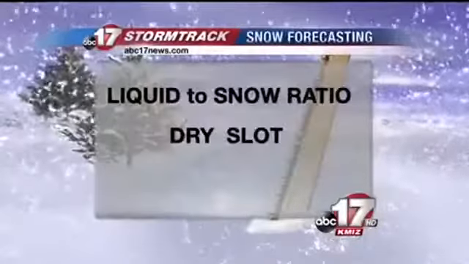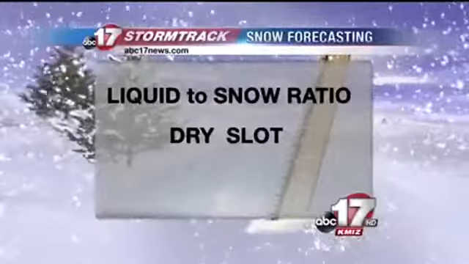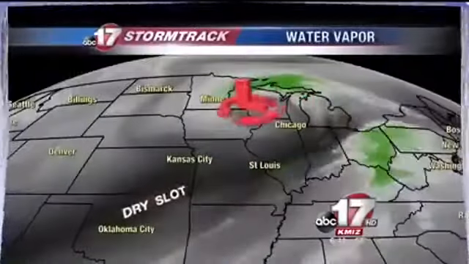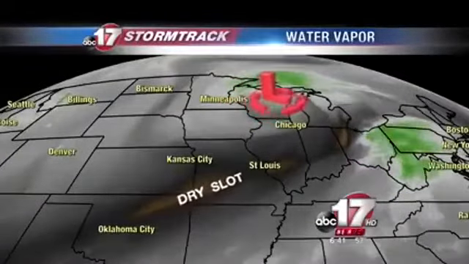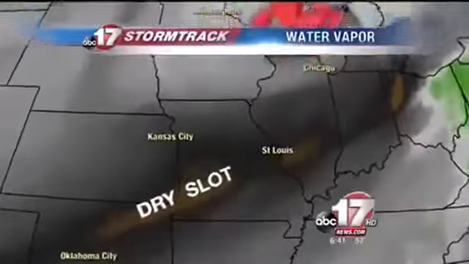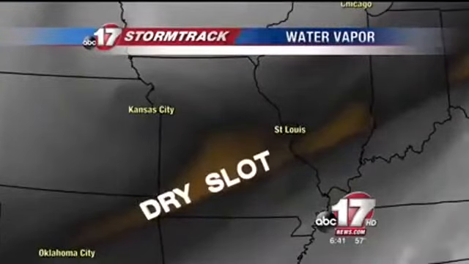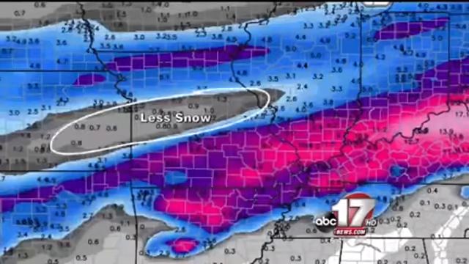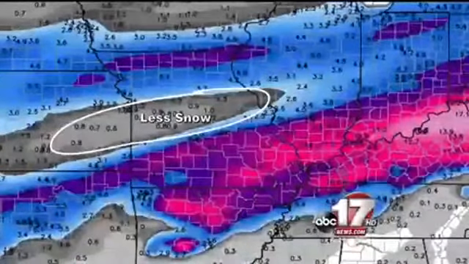Dry air fed into winter storm systems can also cause snow amounts to vary greatly. The dry slot occurs in storm systems as dry air is pulled into the system and sinks to the surface, causing the precipitation to end or turn to drizzle. Areas within the dry slot will end up with much lower snow amounts.